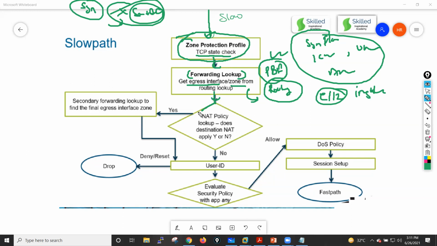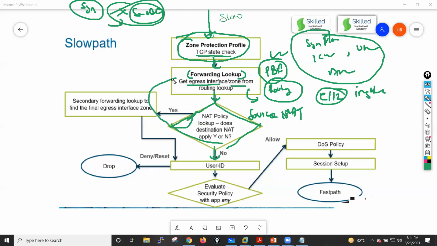After that, this traffic goes for the NAT policies. In NAT policy, we have two conditions. If this packet is related to source NAT and the source NAT policy is matched, in that case it will go for the user ID. If this traffic is related to destination NAT, what will it do? In case of destination NAT, after the NAT translation maybe your destination will change, right?